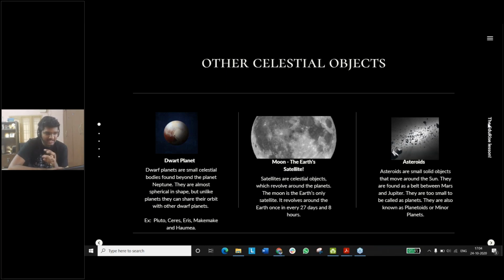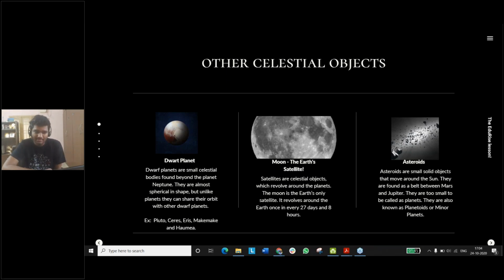they can share their orbits with other dwarf planets. So they don't necessarily share their orbit only with them, right? They could also share it with other planets. Some examples of the dwarf planets include Pluto, Ceres, Eris, Makemake, and Haumea. I hope I actually pronounced them correctly.